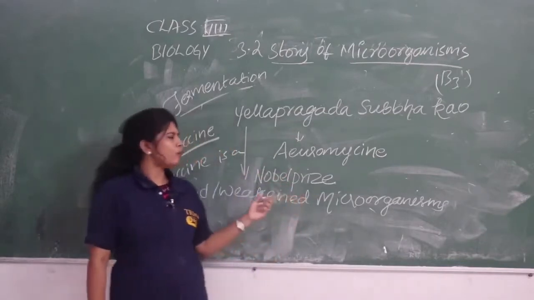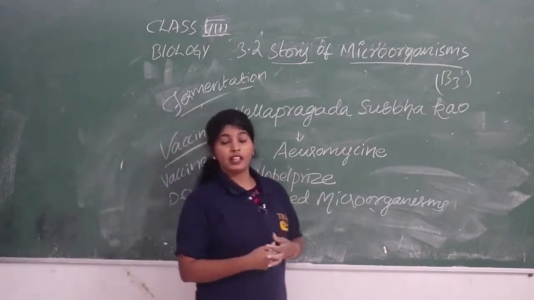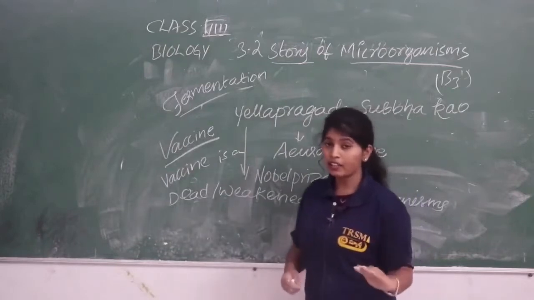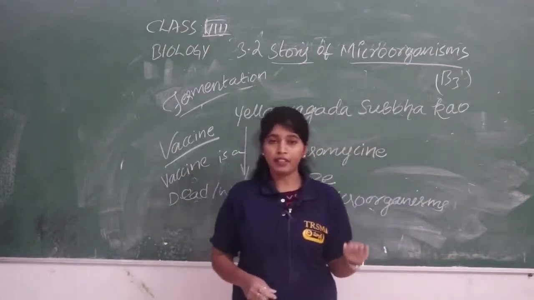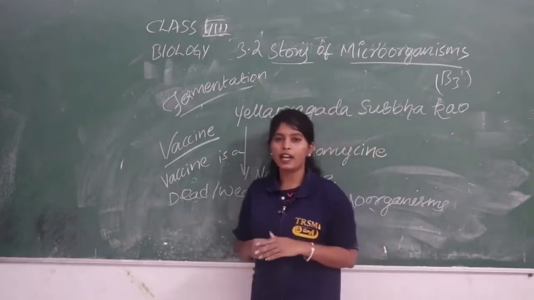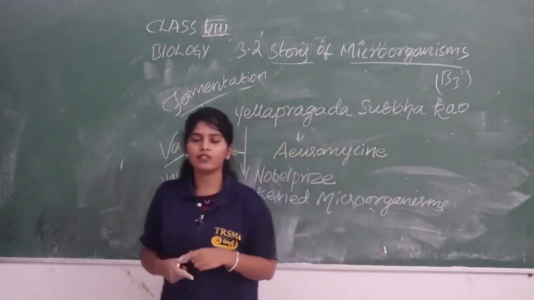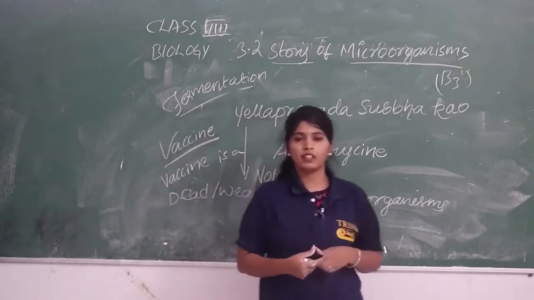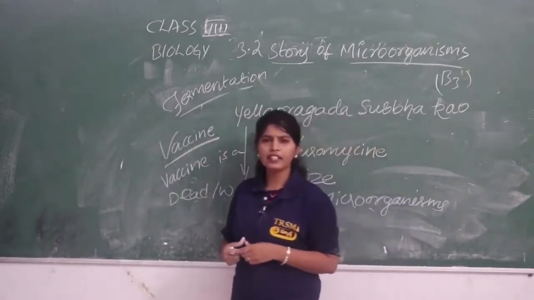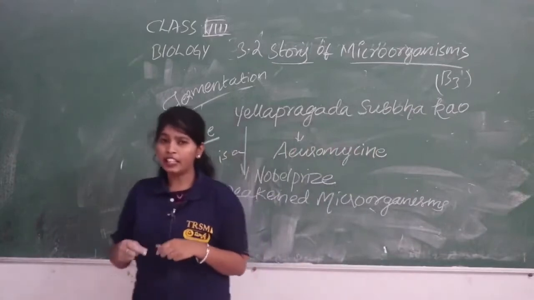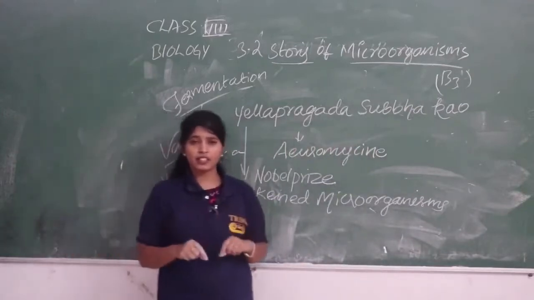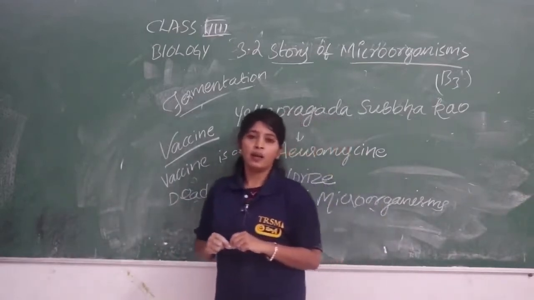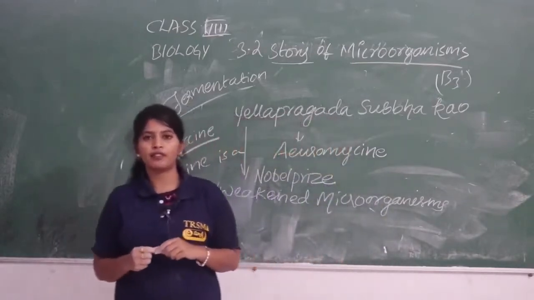For what do we use vaccines? For different epidemic diseases. In childhood, every child is provided with vaccines against epidemic diseases like measles, mumps, smallpox, and typhoid. Even to this date in the 20th century, we did not have a good vaccine for typhoid fever.